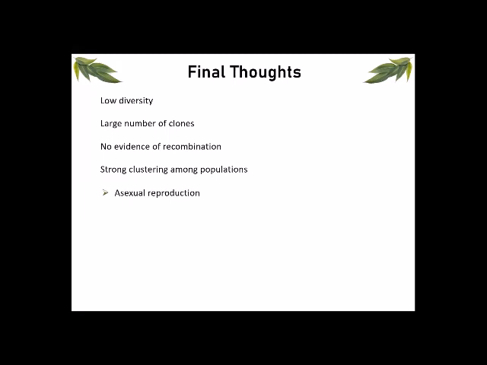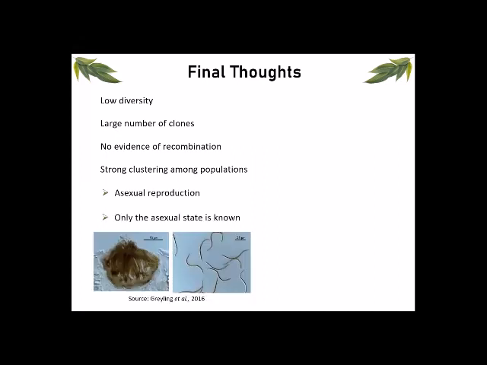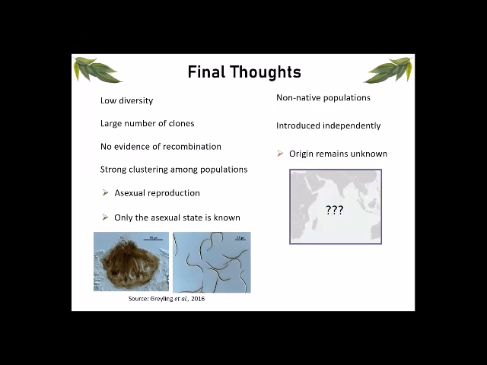To recap our findings, all investigated populations had low genotypic diversity, high levels of clonality, no evidence of recombination, and strong clustering among populations, which suggests that the asexual state is the dominant mode of reproduction and dispersal of this pathogen. This is consistent with the fact that only the asexual state is known and regularly found in heavily diseased trees. All of the investigated populations also represented non-native populations, which were introduced independently into the respective region. Therefore, the origin of this pathogen remains unknown.